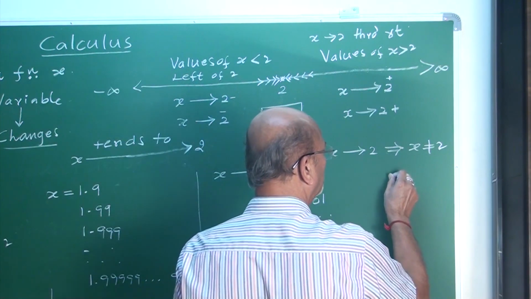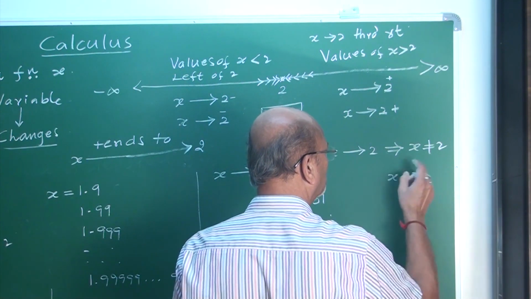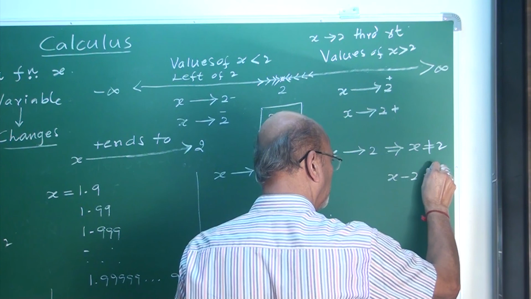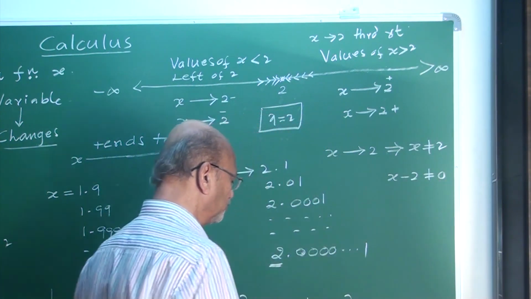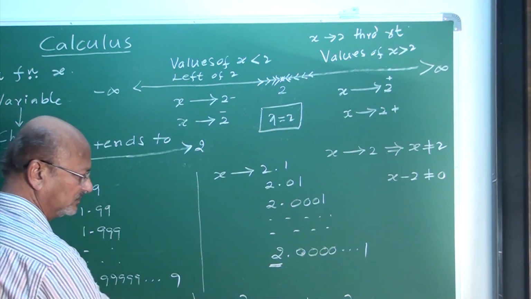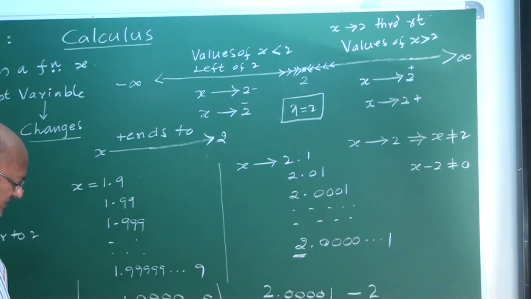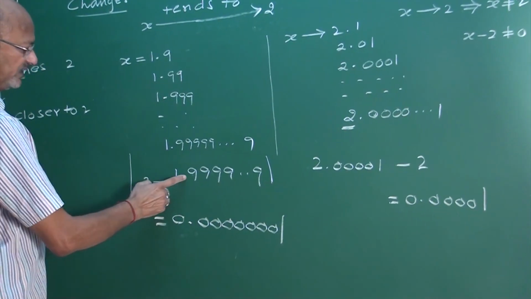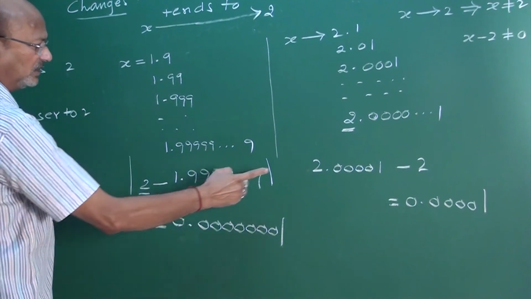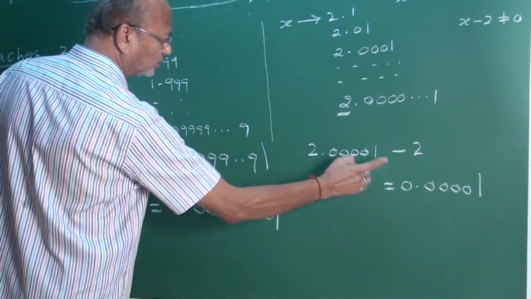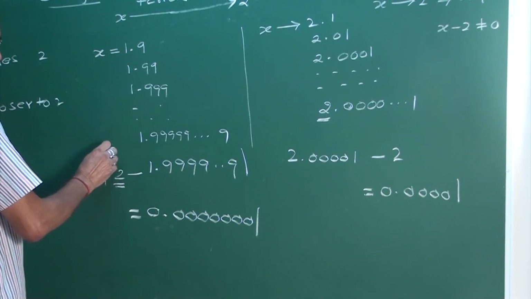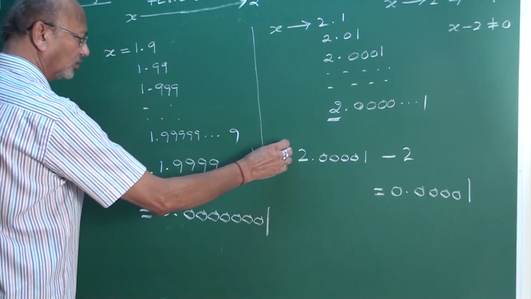When x is never equal to 2, you can write what? X minus 2 never be 0. See, never be 0. See the difference here. 2 minus x never be 0. Therefore, we have to take what here? Modulus. Modulus means what?